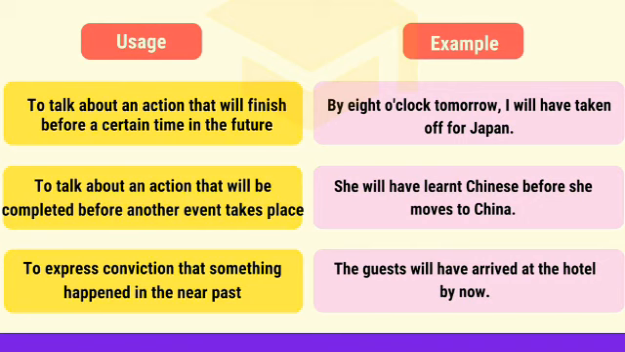Third, to express conviction that something happened in the near past. Something happened in the near past, we can use a future perfect tense. The guests will have arrived at the hotel by now. The subject guests will have arrived. Will have plus V3 is the pattern for future perfect tense.